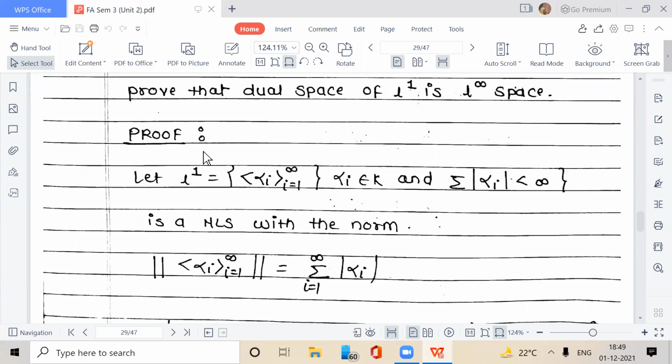Next, theorem. Prove that the dual space of L1 is L infinity space. Proof. Let L1 be the set of all sequences (alpha i), i equal to 1 to infinity, alpha i belongs to the scalar field K, with summation mod of alpha i less than infinity.